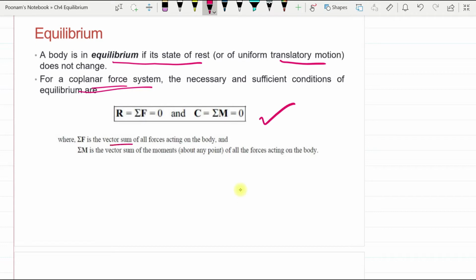The vector sum of all the forces acting on a body must be equal to 0, and the vector sum of the moments about any point of all the forces acting on a body must also be equal to 0. If these two conditions are satisfied by a coplanar force system, then the body under the action of these forces will be in the state of equilibrium.